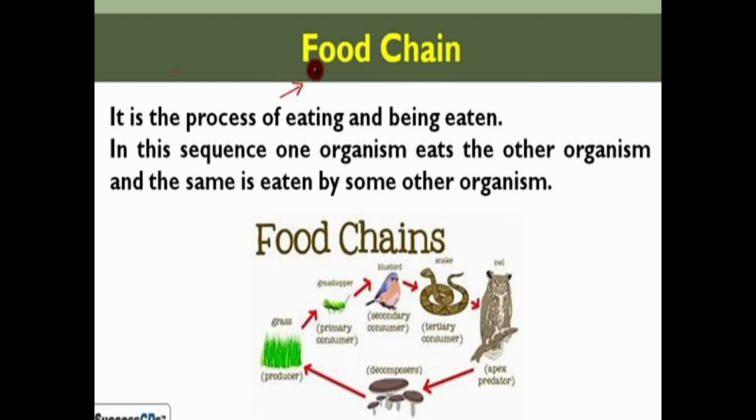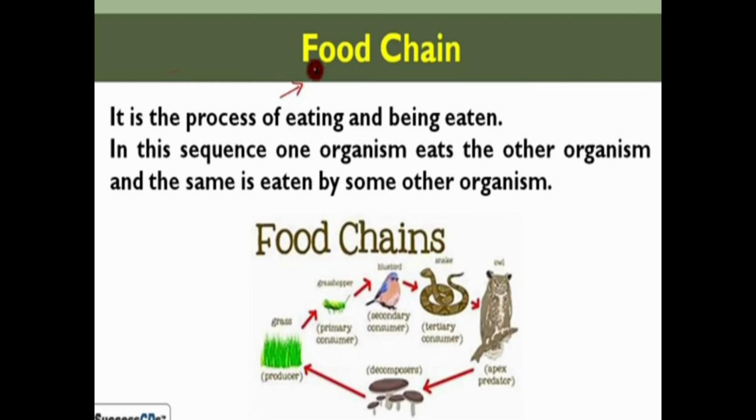Food chain is the process of eating and being eaten. So in a food chain, the organism who eats is also being eaten by another organism. That is called a food chain. In this sequence, one organism eats another organism, and the same organism who ate the other organism is eaten by some other organism.